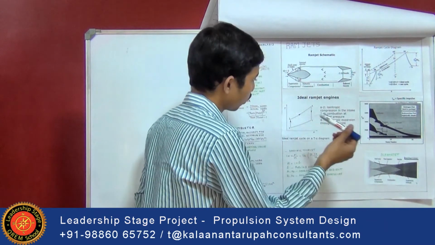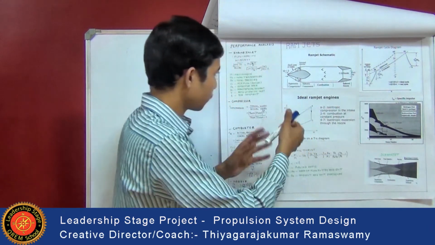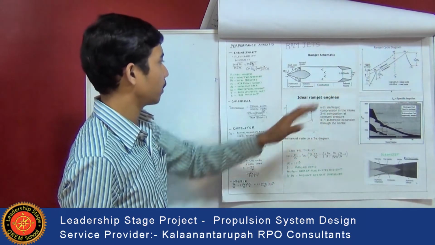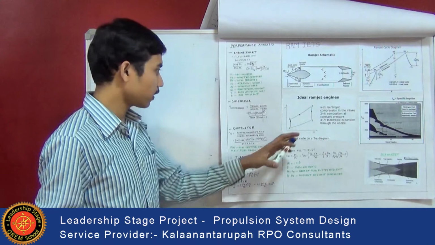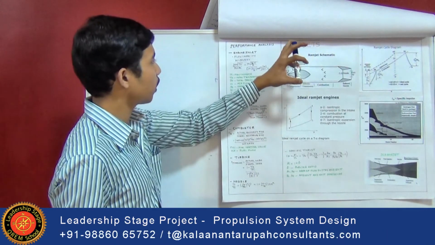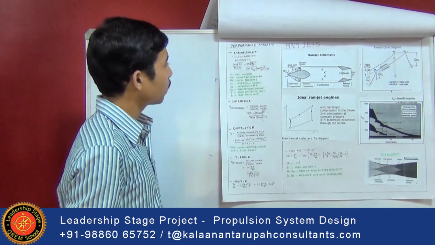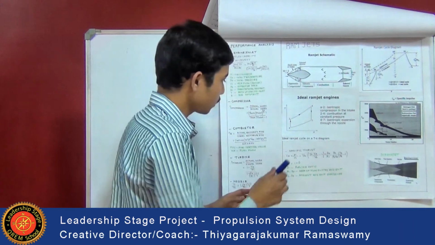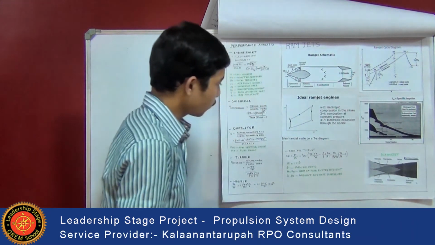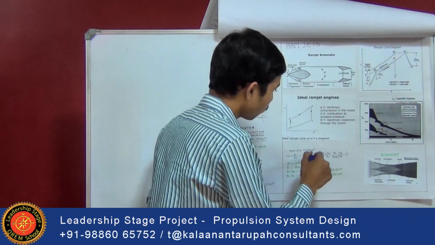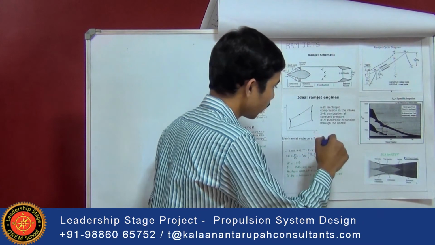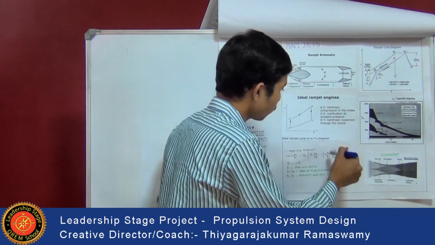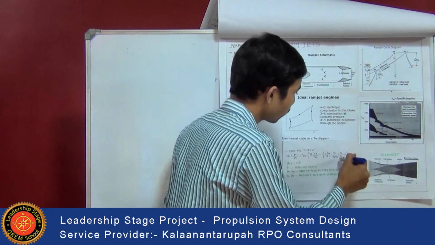7 to 8 is again at constant pressure, where heat is rejected. This is the principle behind the ramjet. Other than the turbojet, the design is similar for a ramjet. Here the specific thrust is calculated, which is given by the formula F divided by m dot, which is equal to VA into m bar of (VE by VA minus 1) plus (AE by A1, that is the exit area to inlet area) into PA divided by rho A into VA into (PE divided by PA minus 1).